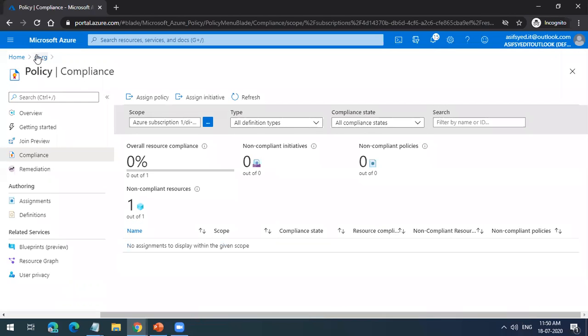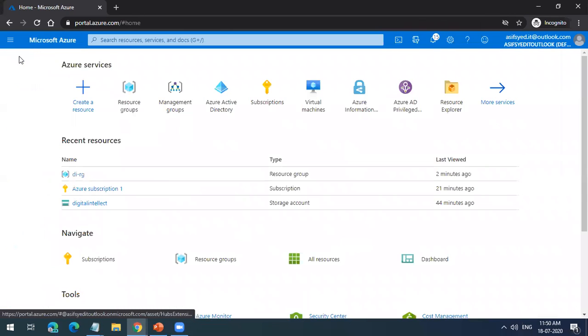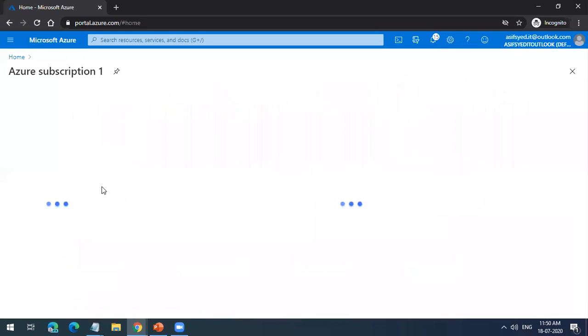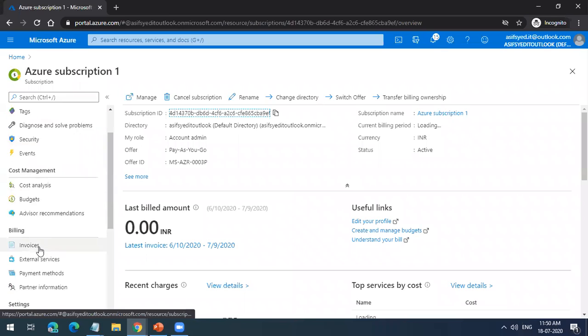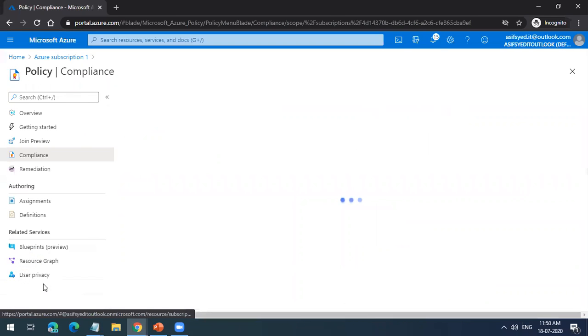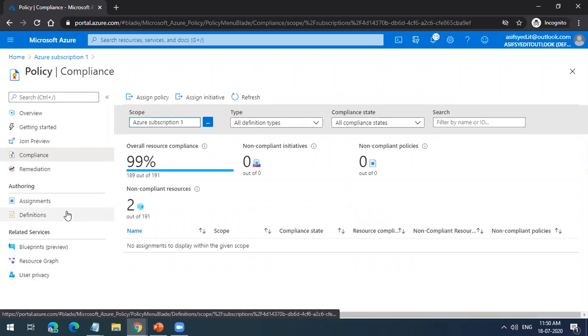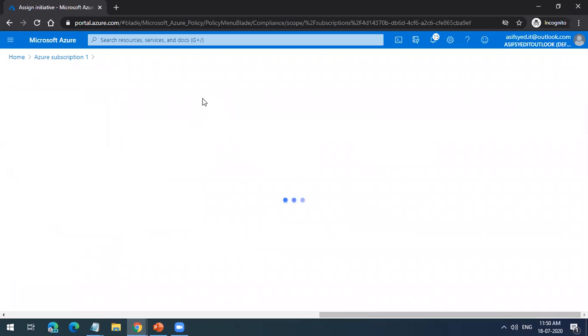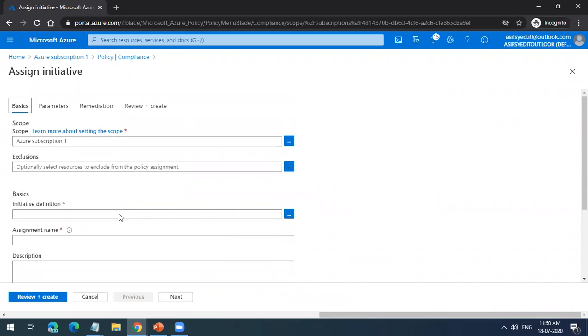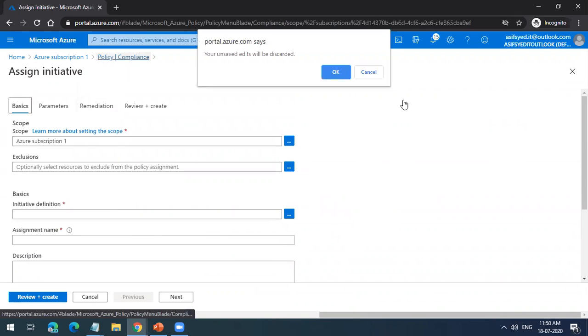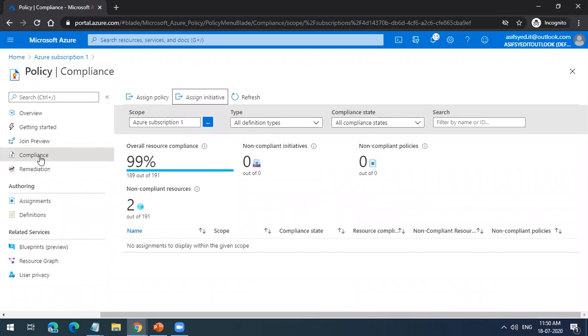Now let me go to the subscription. Similarly, as at resource group level, I can go one level up and create policies here. It is here where you define the policy also. If you want to create a custom policy, you can define this definition also. Before we do that, let me go to policies.